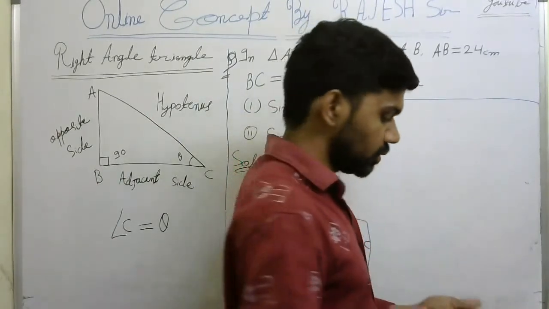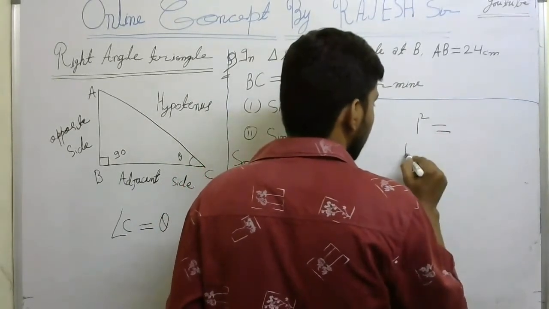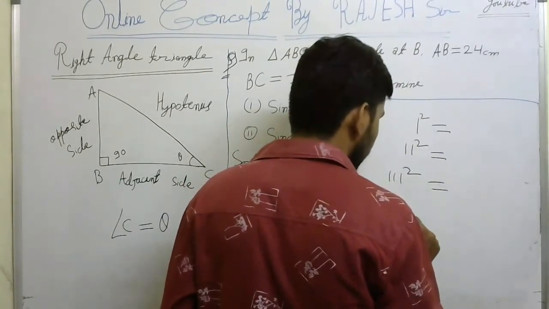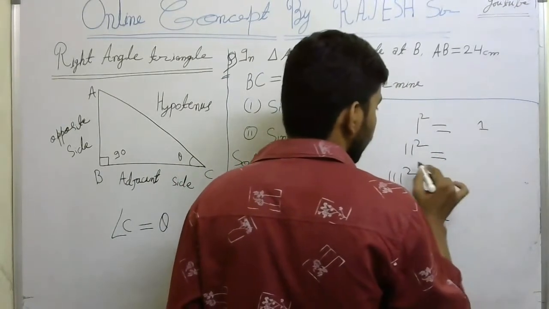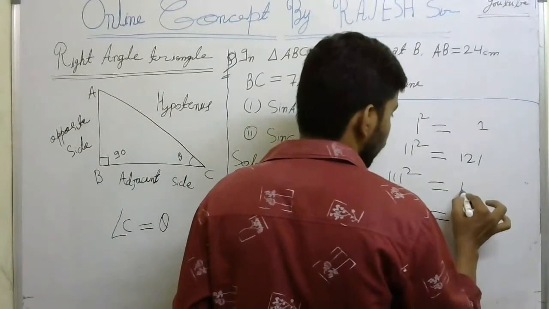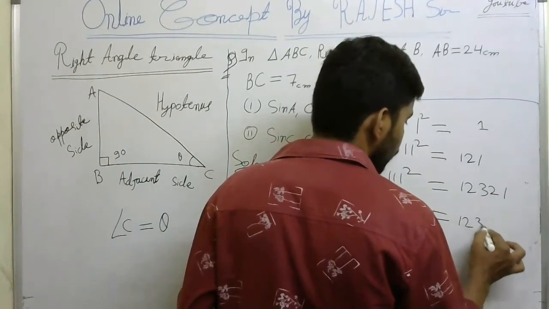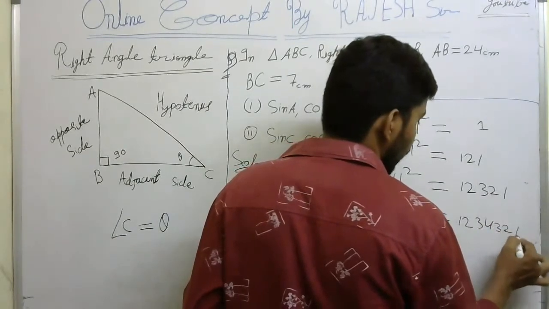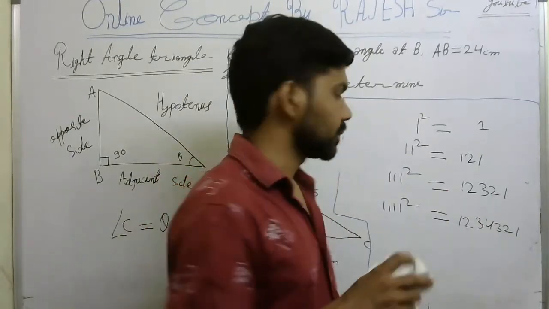Similarly, there is one more logic. Like 1 square will come something, double 1 square, triple 1 square, and so on. So how can we write? 1 square is nothing but 1. 11 square is 121. 111 square is nothing but 12321. 1111 square is nothing but 1234321, like that. This will be helpful in trigonometry.